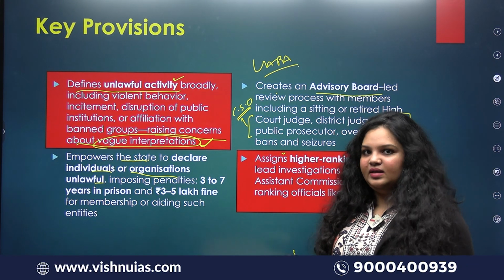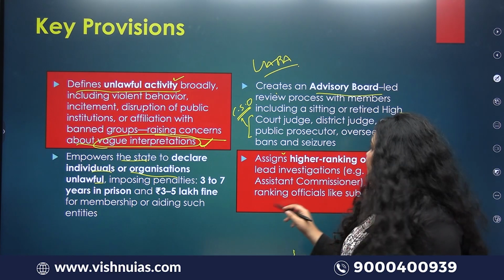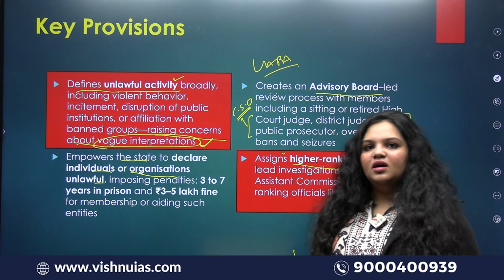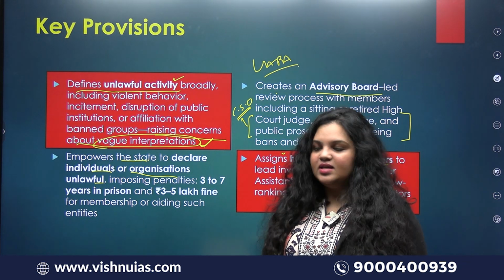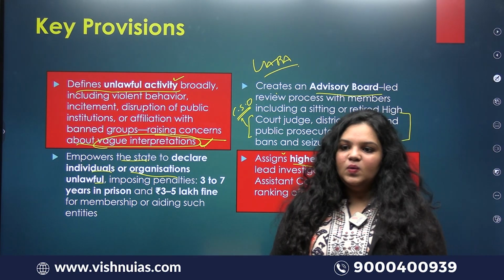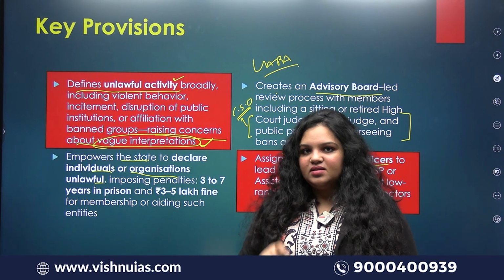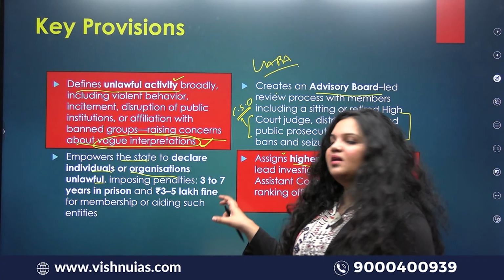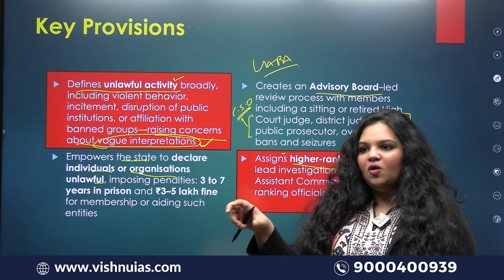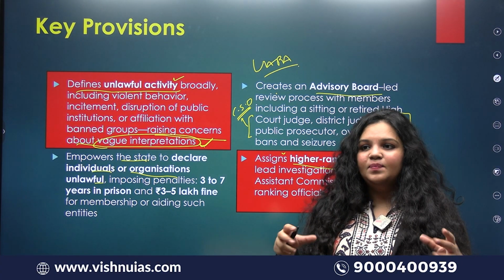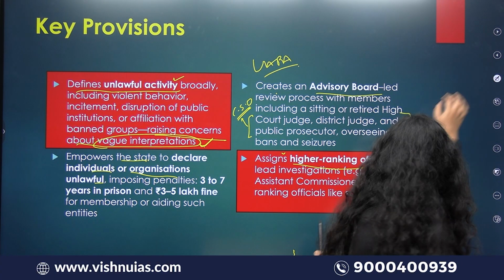I'll explain in the next slide why they should include them. It assigns higher ranking officials to effectively handle these cases. So these are broadly the key provisions of the bill. When you are designing a bill to tackle Naxalism and evils like Naxalism, I think it effectively covers all the areas which need to be taken care of.